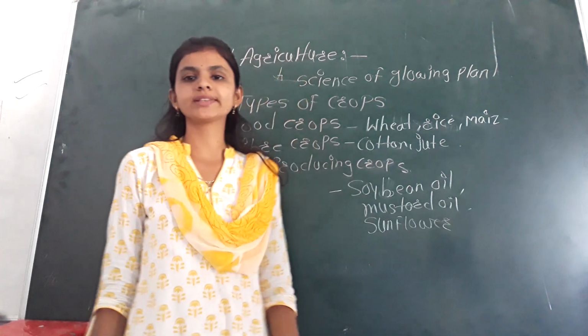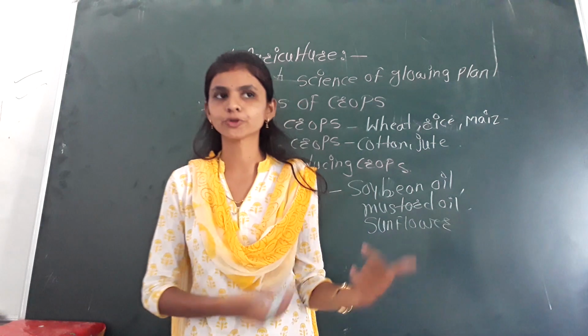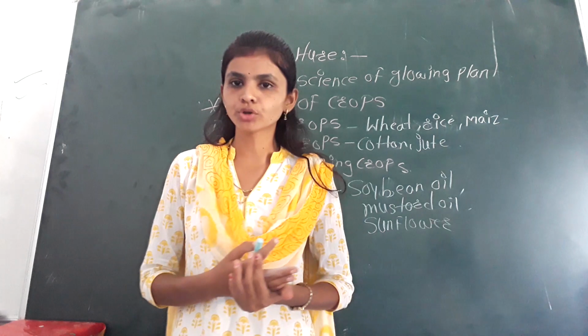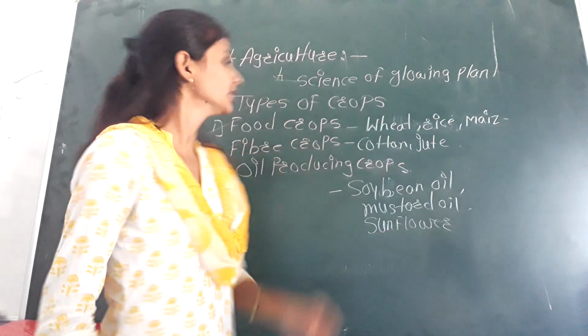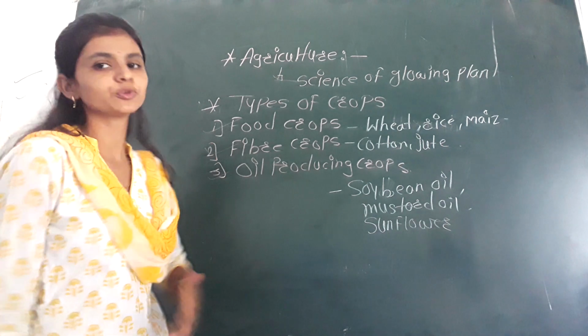Okay, groundnut oil is also there. So season wise we can change the oil also. So these all are related with the crops. These are the types of the crops. The crop has some types. First is the food crops, fiber crops, and the oil producing crops.